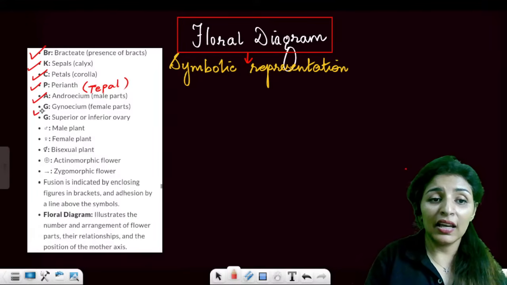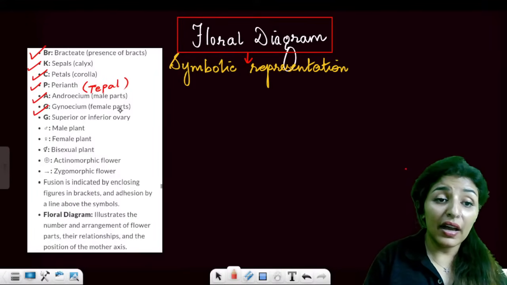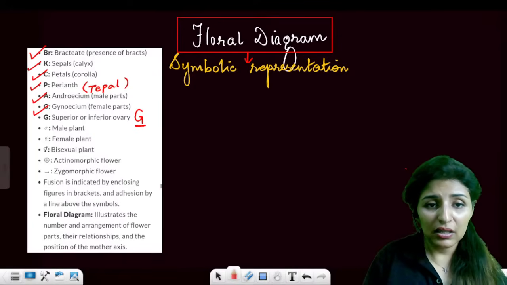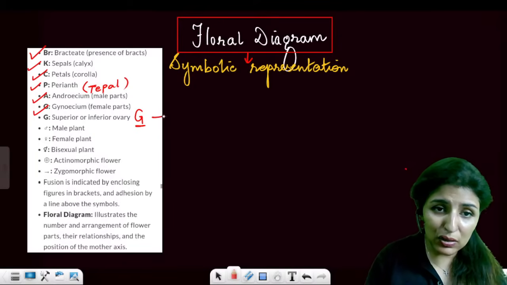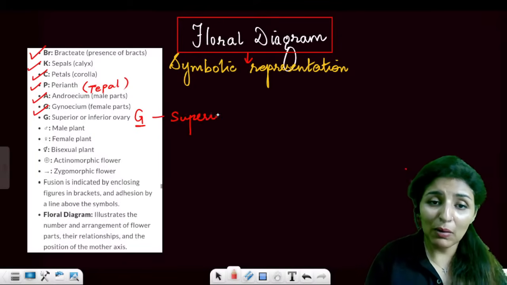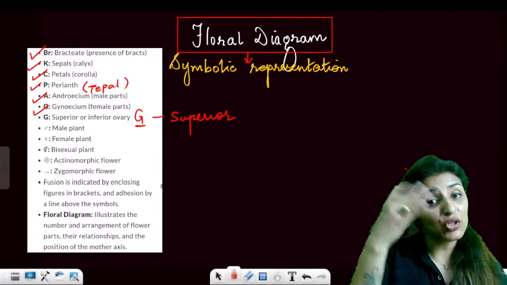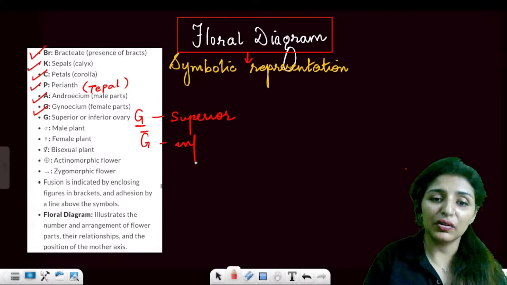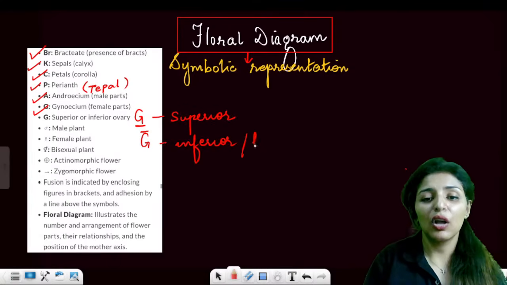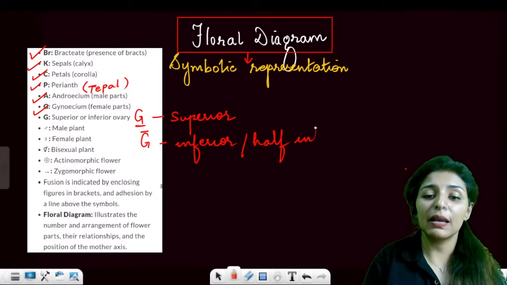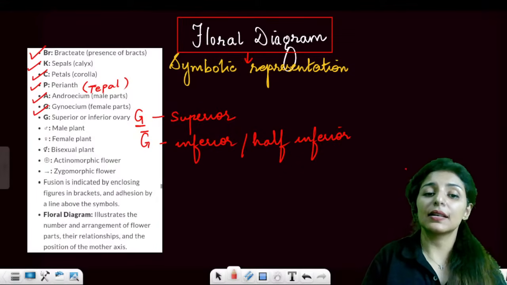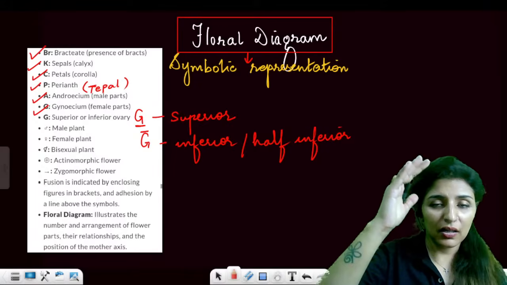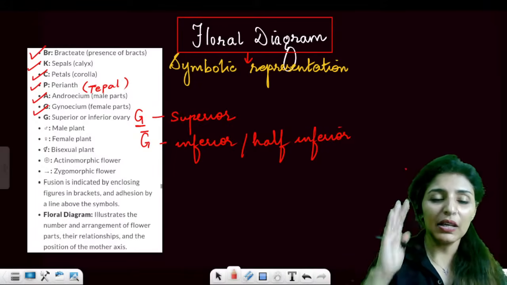So androecium A, gynoecium G. Now, if gynoecium is superior, so in that case, we use a bar below it. This is for superior. So you have to remember the opposite way. A bar below means superior ovary. A bar above it means inferior ovary. Inferior or half inferior, both are represented by the same symbol. Is this clear? So you have to remember in the opposite way. Superior means up, right? But here the bar will be below.